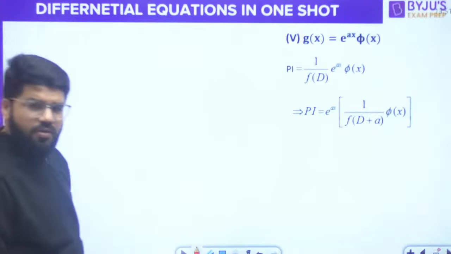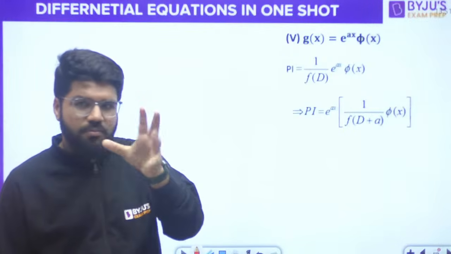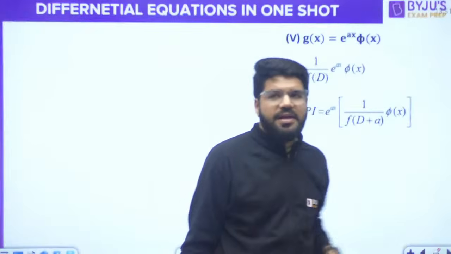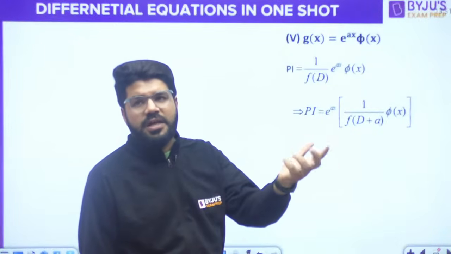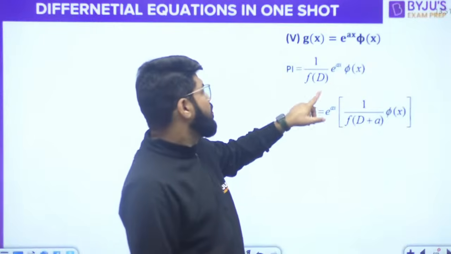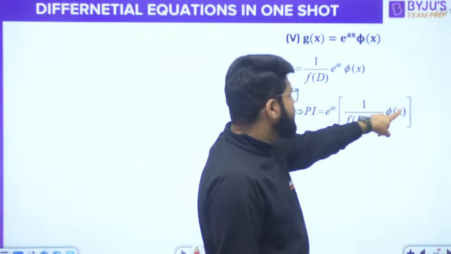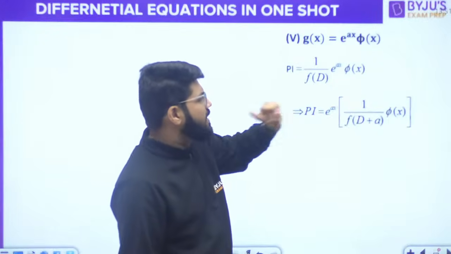Now the next case. The first 4 cases are important for PI, but there are some combination cases as well. If exponential is multiplied by some function phi x, that phi x could be an algebraic function or a sinusoidal function or any other thing, then the PI is given by e power ax into 1 upon f of D plus a into phi x.